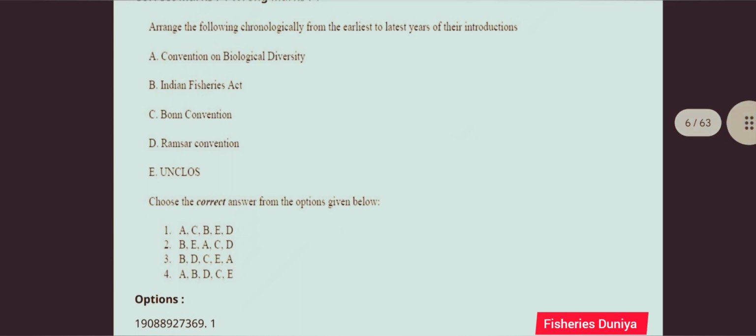Next question, arrange the following chronologically from the earliest to latest years of the introduction. The options are Convention on Biological Diversity, Indian Fisheries Act, Bonn Convention, Ramsar Convention and UNCLOS. The correct answer is option number 3, BDCEA.